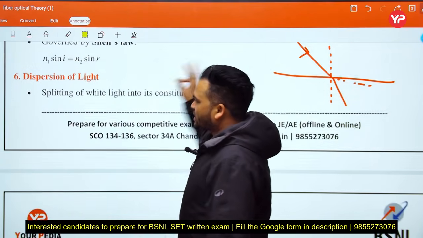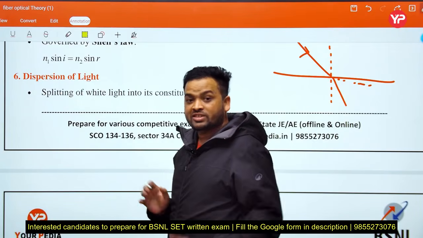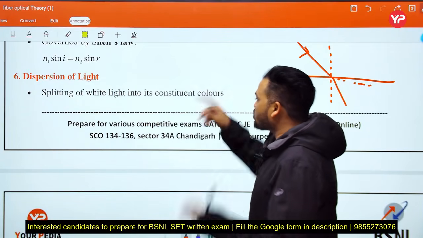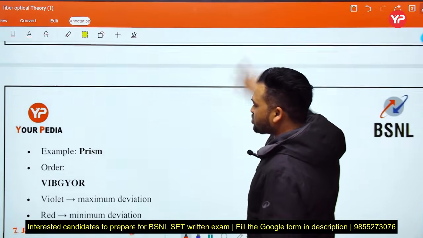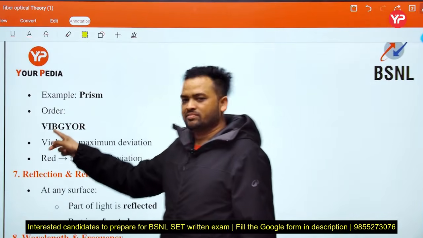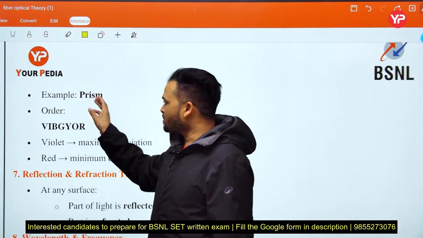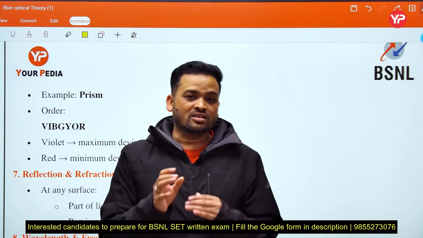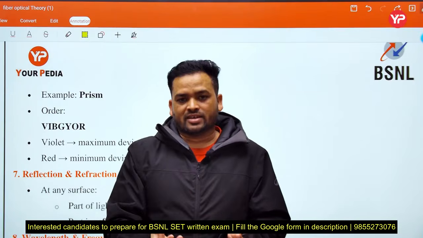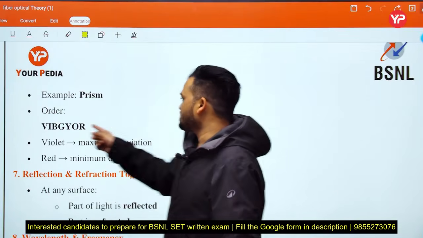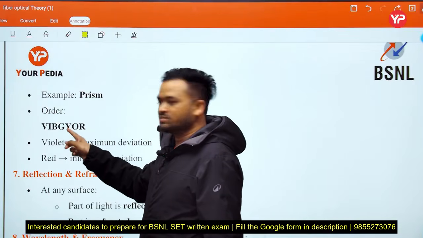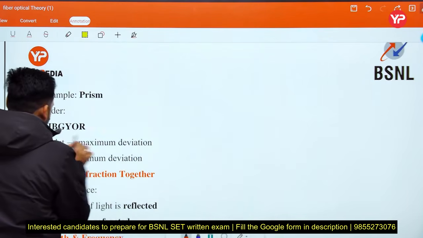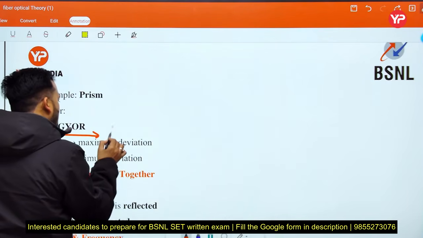Next, what is the dispersion of light? Dispersion is the splitting of white light into its constituent colors. What are the constituent colors? VIBGYOR. Example, prism. If we pass sunlight through a prism, it splits into constituent colors. The 7 colors are violet, indigo, blue, and so on. And this is the increasing order of wavelength.